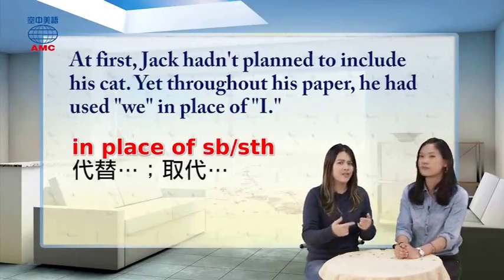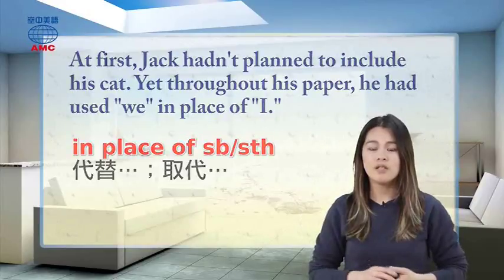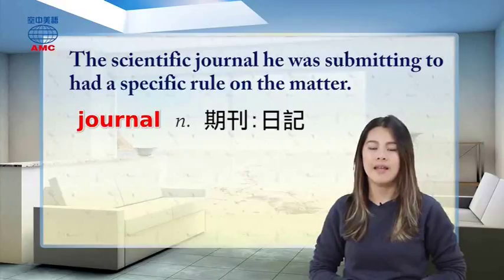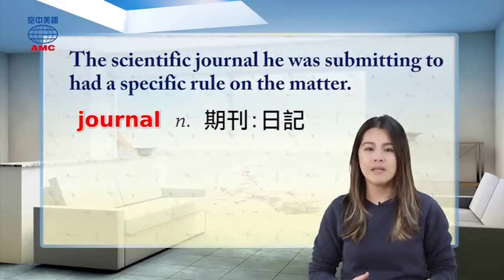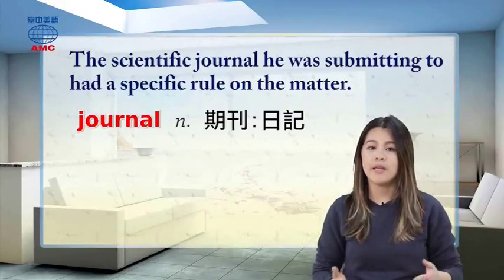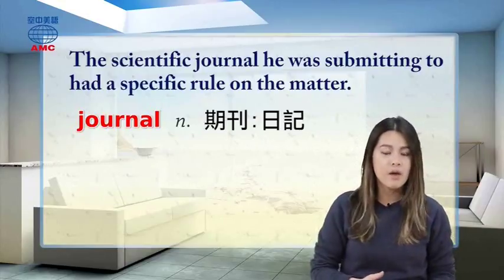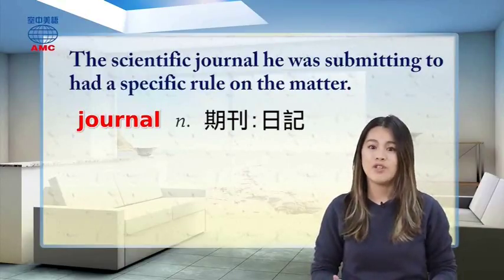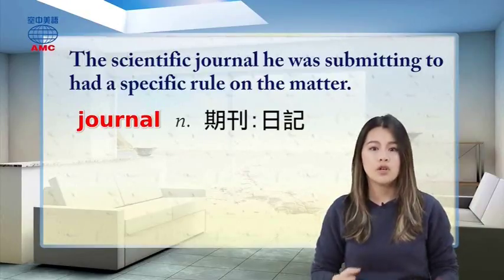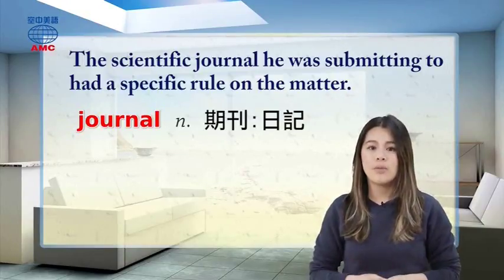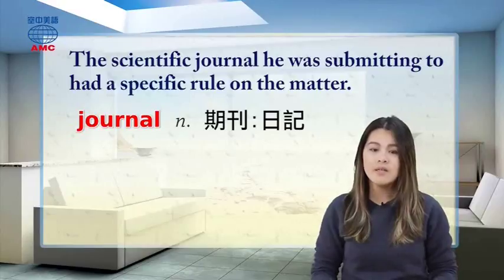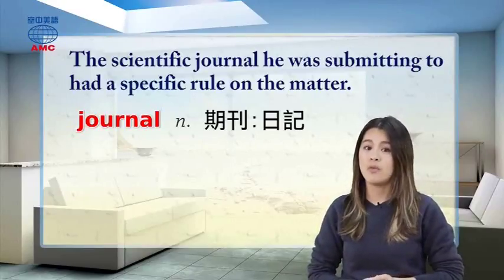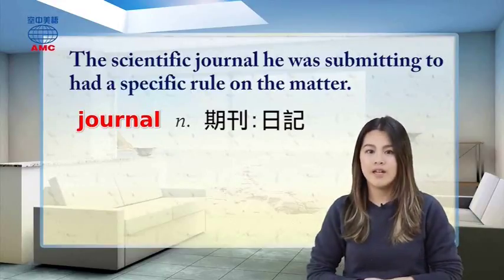So this is getting a little bit stranger. Journal is also our vocabulary word, and it's spelled J-O-U-R-N-A-L. It's a magazine containing articles related to a particular subject or a profession. So, for example, scientists or doctors, sometimes they will write in journals. There, they can talk about their latest discoveries or new theories and other helpful information to share with the people in the same line of work.